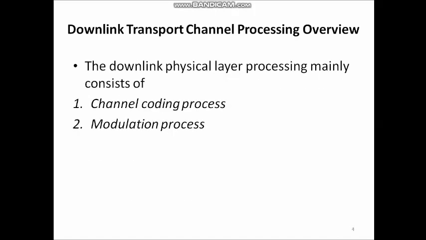The downlink physical layer processing mainly consists of two processes, the channel coding process and the modulation process. The channel coding process involves mapping the incoming transport blocks from the MAC layer into different code words, and modulation generates complex valued OFDM baseband signals for each antenna port, and these are then up converted to the required carrier frequency.